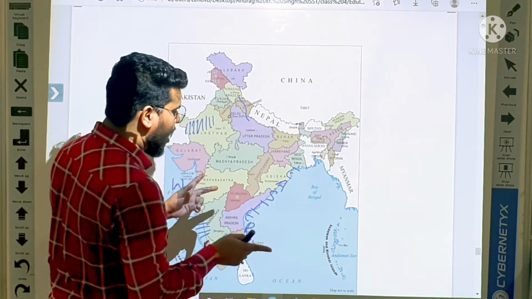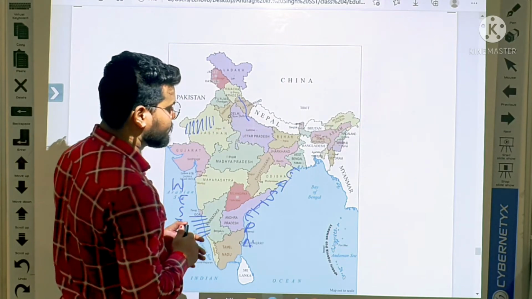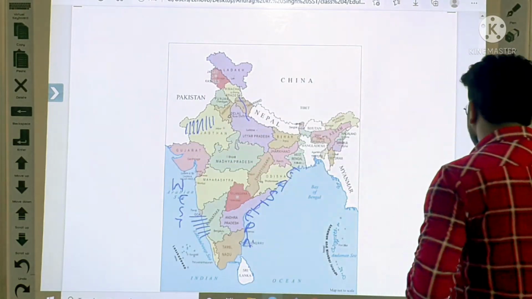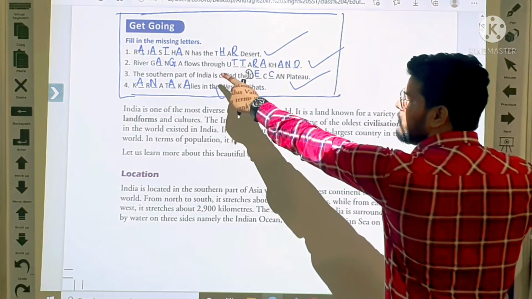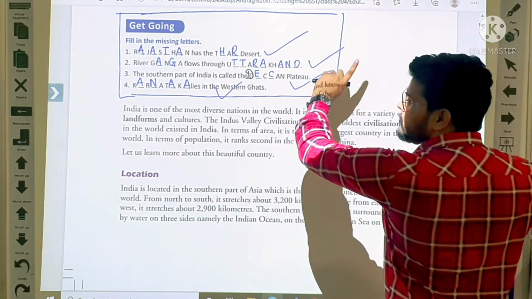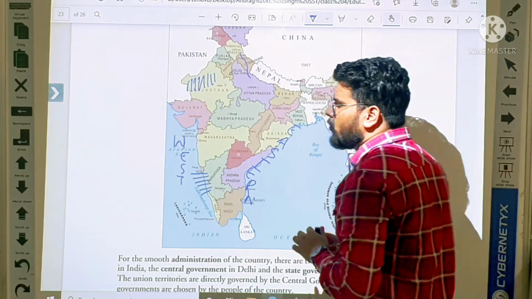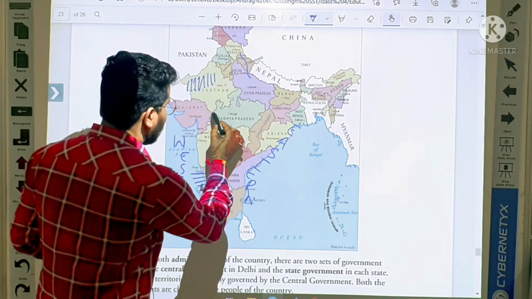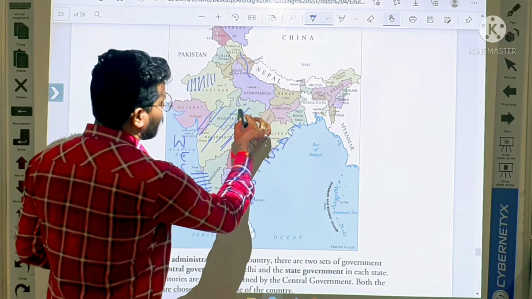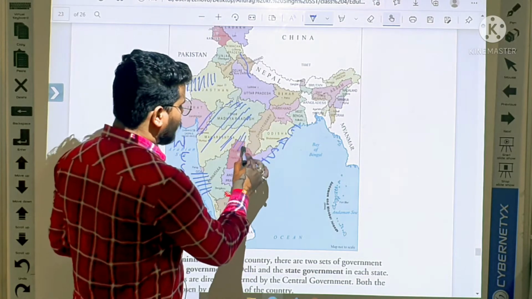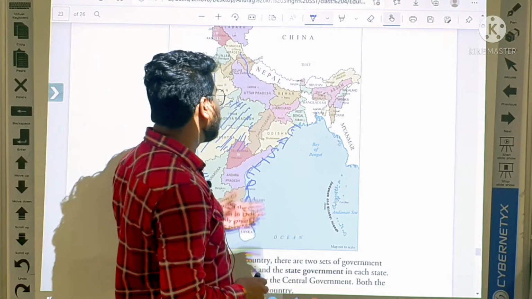First, second, third. Now let us see what the questions were. First, Rajasthan has the Thar desert, I showed you. Then the river Ganga, Uttarakhand, shown. This is the southern part of our country, and it is known as the Deccan Plateau. Student, this part is known as the Deccan Plateau. Is it clear? Yes, it lies in the south.